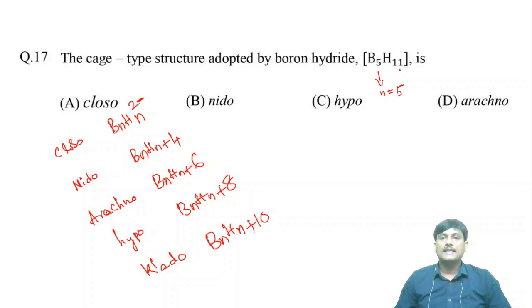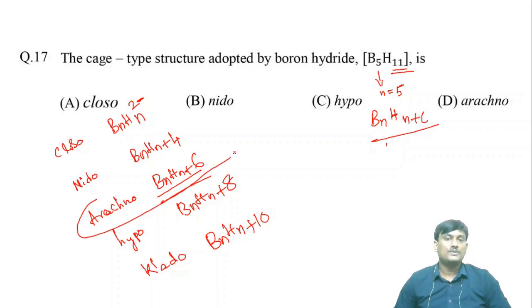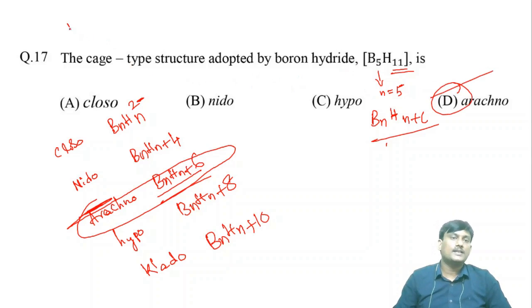What does H11 mean? You have to add 6. So what is the formula? This one is BnHn plus 6. Here n is 5, 5 plus 6 is 11. So this is the formula BnHn plus 6. Arachno is the correct option. The structure adopted by this boron hydride is arachno. So D is the correct option.